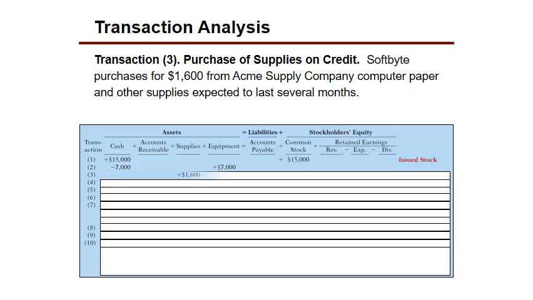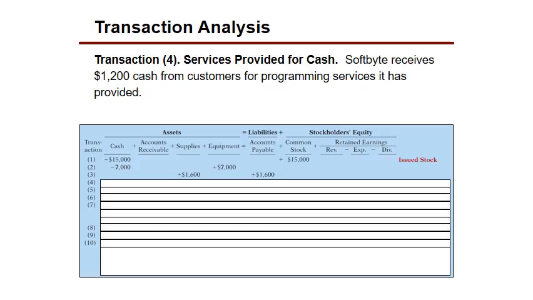Okay, well, I looked and I didn't see that it said cash. Software, computer paper. Oh, where does it say on credit? Oh, right in the very beginning. Hello. So it says on credit in the very beginning. So if it's on credit, that's going to be a bill. It's going to increase my liabilities, right? Okay. Okay, good. All right, let's go ahead and take a look at this next one.